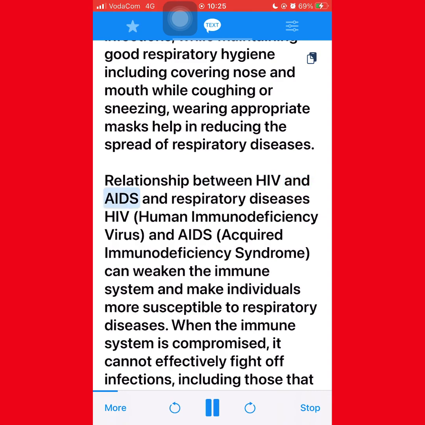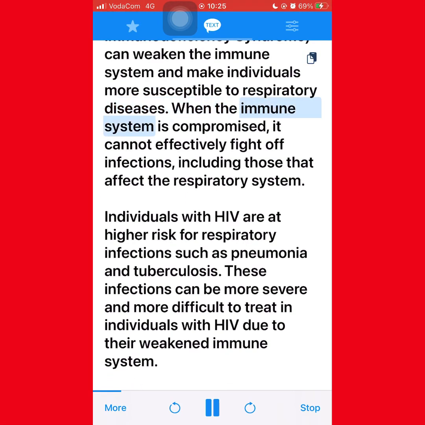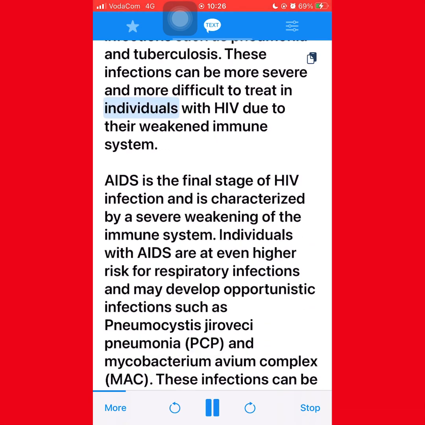Relationship between HIV and AIDS and respiratory diseases. HIV, human immunodeficiency virus, and AIDS, acquired immunodeficiency syndrome, can weaken the immune system and make individuals more susceptible to respiratory diseases. When the immune system is compromised, it cannot effectively fight off infections, including those that affect the respiratory system. Individuals with HIV are at higher risk for respiratory infections such as pneumonia and tuberculosis. These infections can be more severe and more difficult to treat in individuals with HIV due to their weakened immune system. AIDS is the final stage of HIV infection and is characterized by a severe weakening of the immune system.